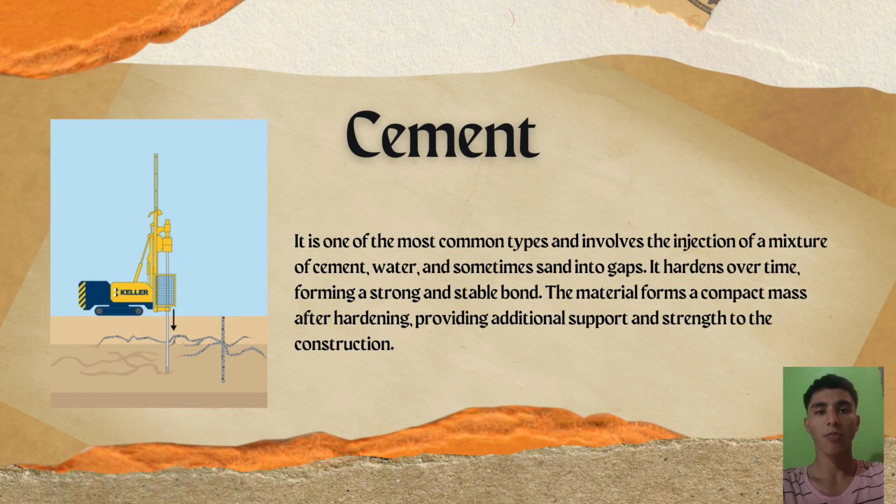Cement grouting is a commonly used grouting material and is typically used for soil stabilization and structure leveling. It is one of the most common types and involves the injection of a mixture of cement, water, and sometimes sand into gaps. It hardens over time, forming a strong and stable bond. The material forms a compact mass after hardening, providing additional support and strength to the construction.